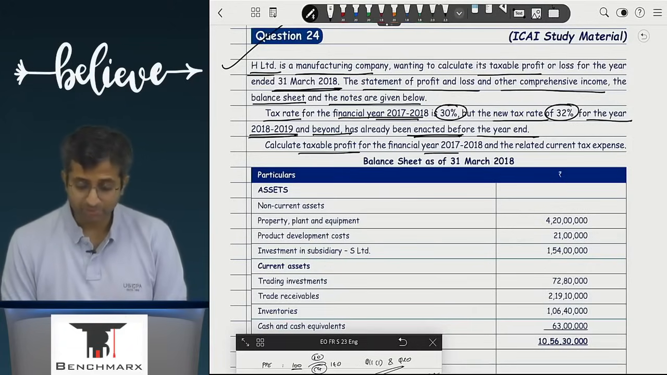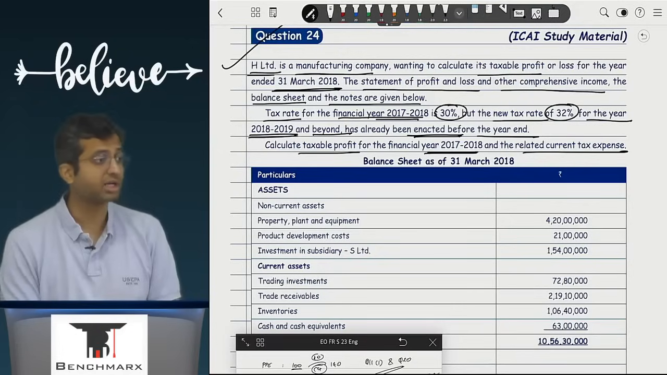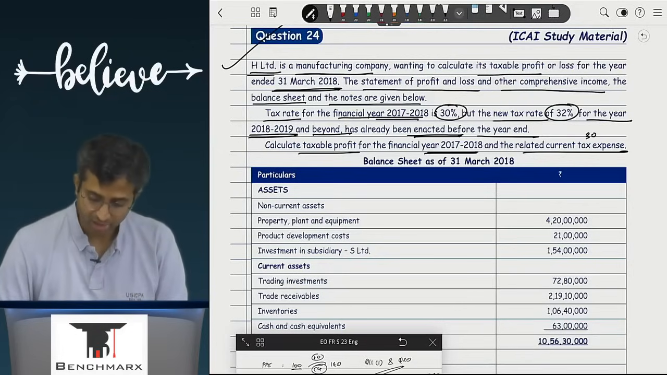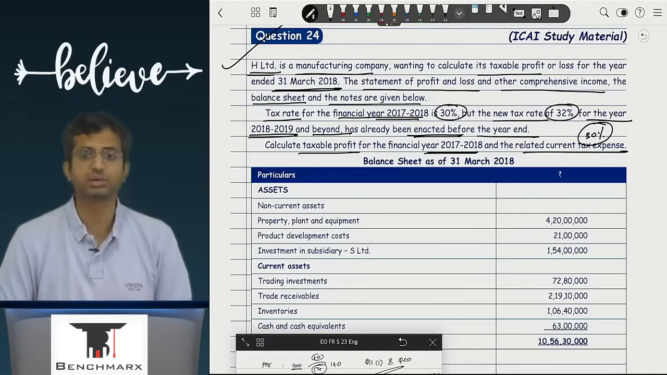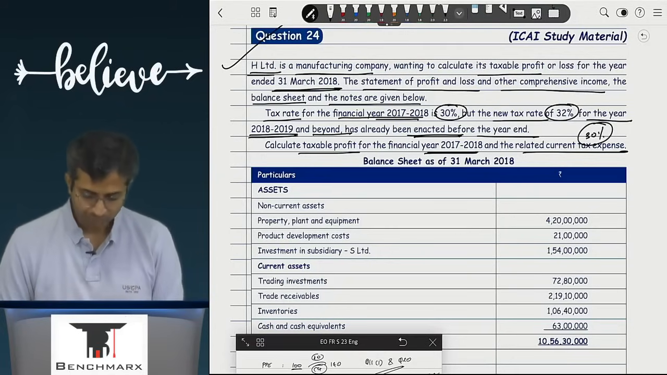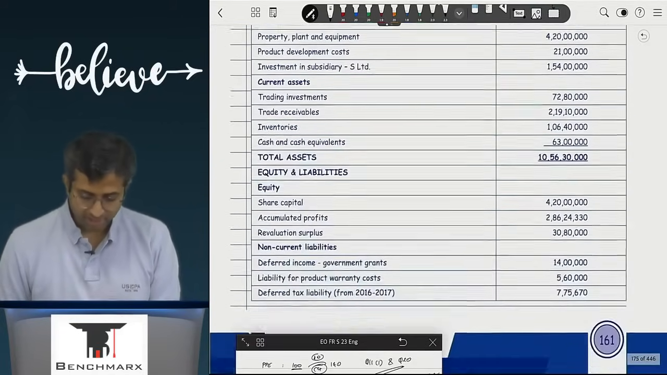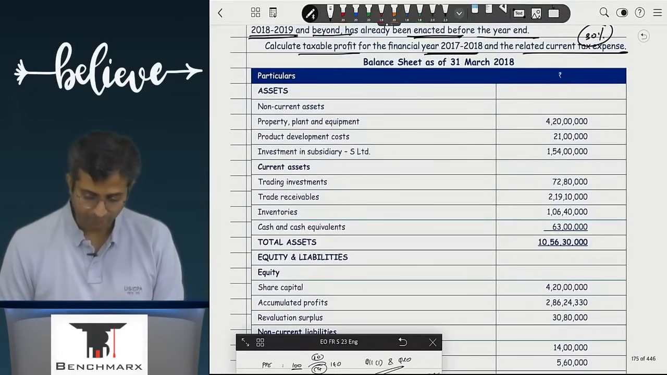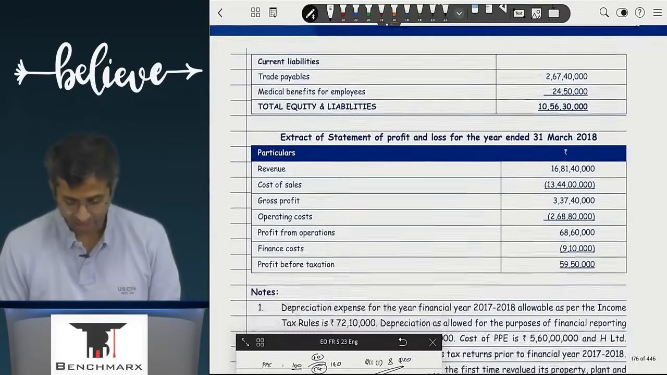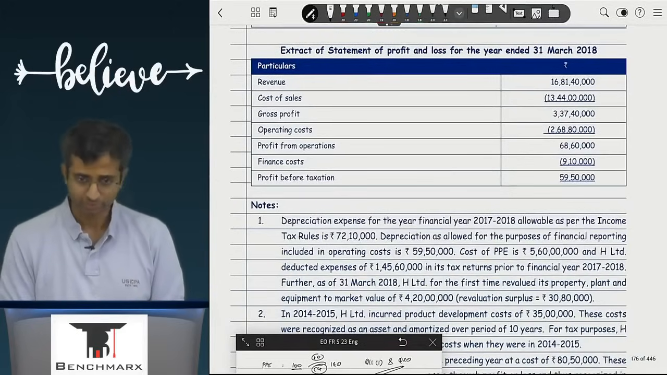Calculate taxable profit for the year 17-18 and related current tax expense. Current tax will be calculated at what rate? 30%. Deferred tax at what rate? 32. So, you have this entire balance sheet given. If you go to see, there are a lot of items in the balance sheet, and again a small statement of profit and loss also given.